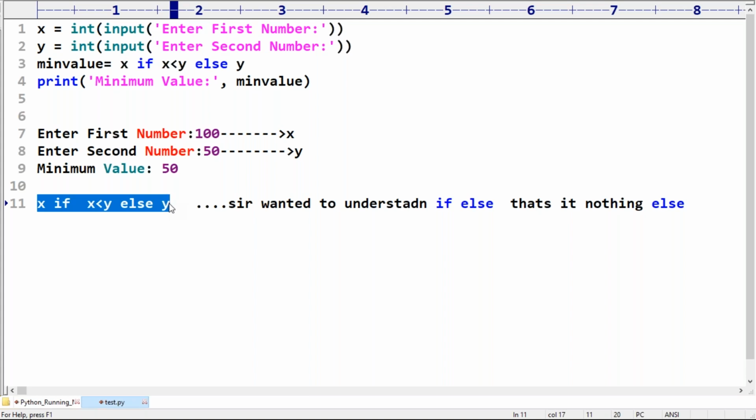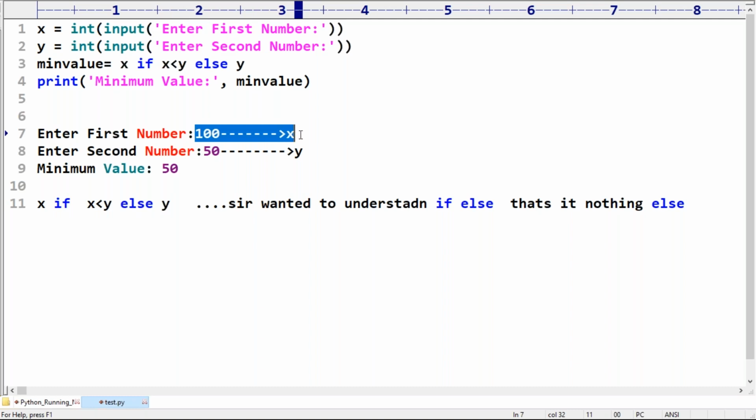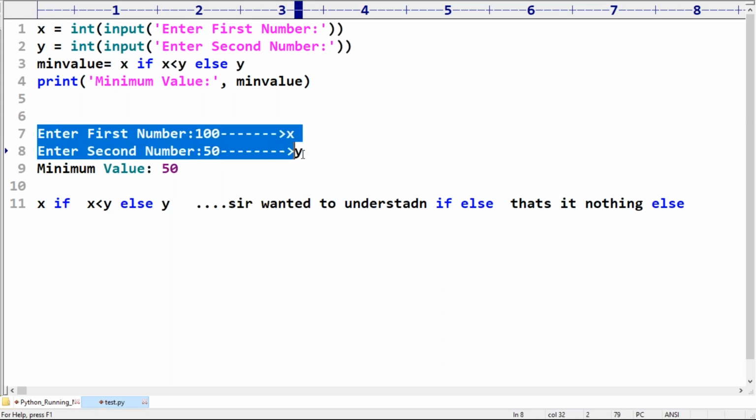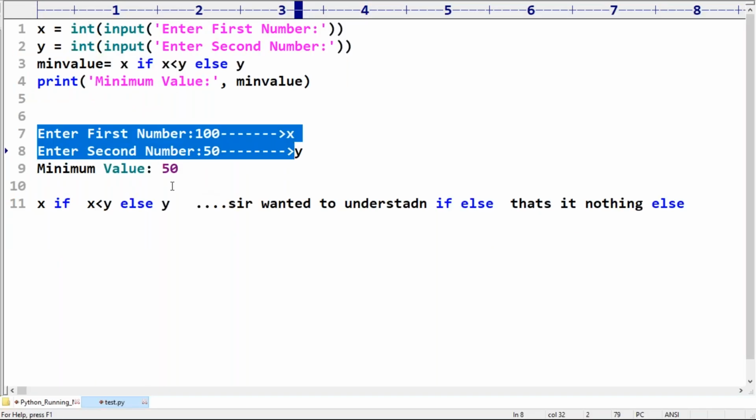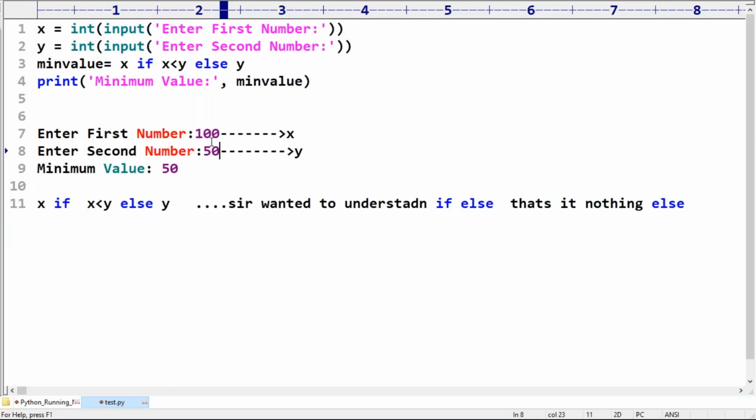How is x greater than y? What is the x value? The x value is 100. I provided 100 as input. What is the y value? I provided the y value as 50. Assume this is one case. Okay, I enter x value 100, enter y value 50. I entered. Now, for these two values, x less than y, is this condition satisfied or not?